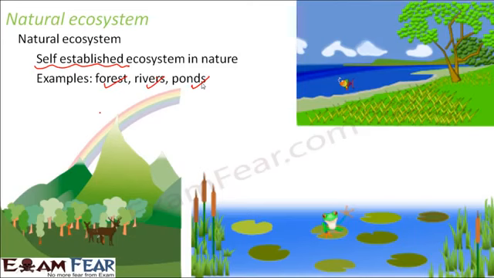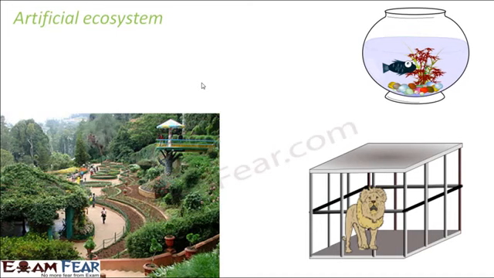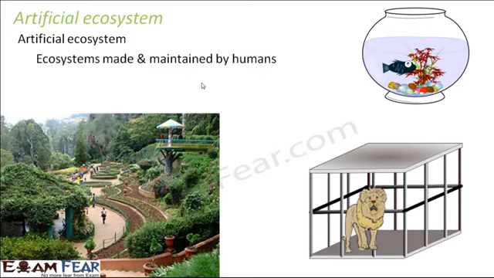So whether you talk about a river or a pond or a forest, you see that in each of these ecosystems you have a group of living organisms and some non-living components, and they are constantly interacting with each other. So that is how they are all ecosystems. The next type of ecosystem is artificial ecosystem. This type of ecosystem is created and maintained by human beings. That is why it is called artificial ecosystem or man-made ecosystem. Both of them mean the same thing.